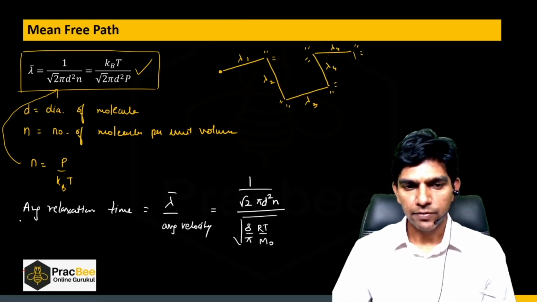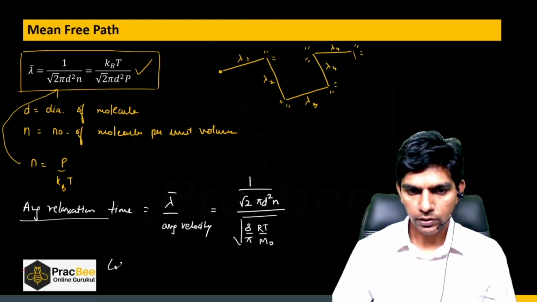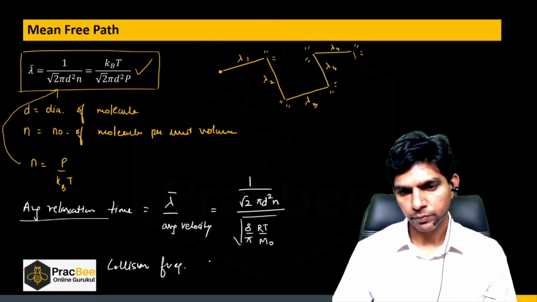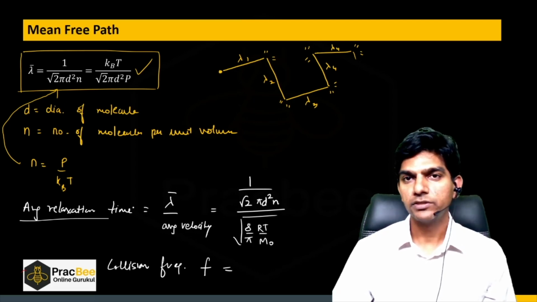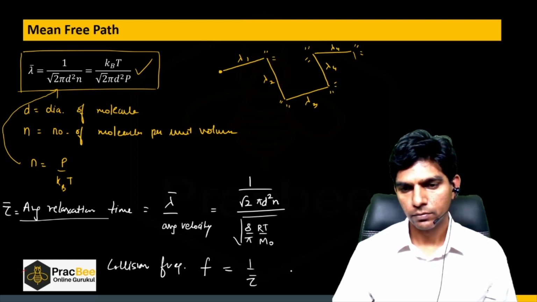Now, this is the average relaxation time. So if we want to find the collision frequency, let me call it F, that will be nothing but the inverse of the average relaxation time. So usually we denote average relaxation time with tau. So it will be 1 by tau.